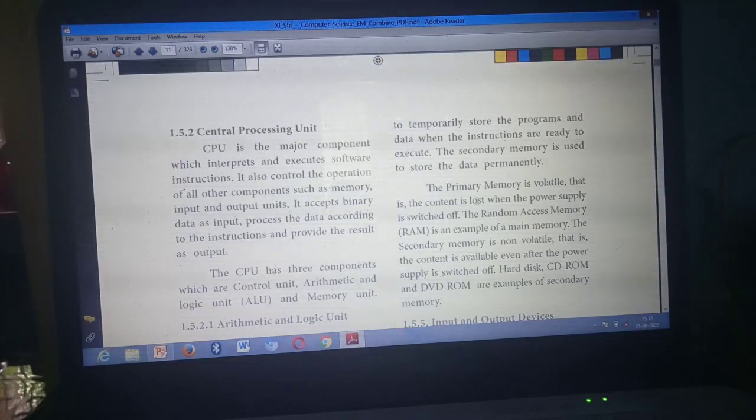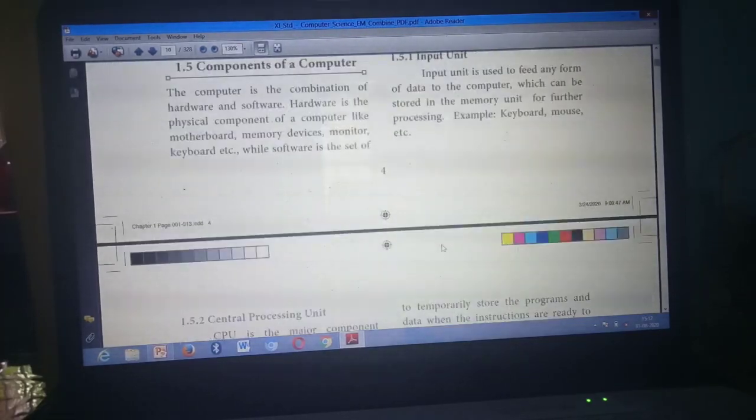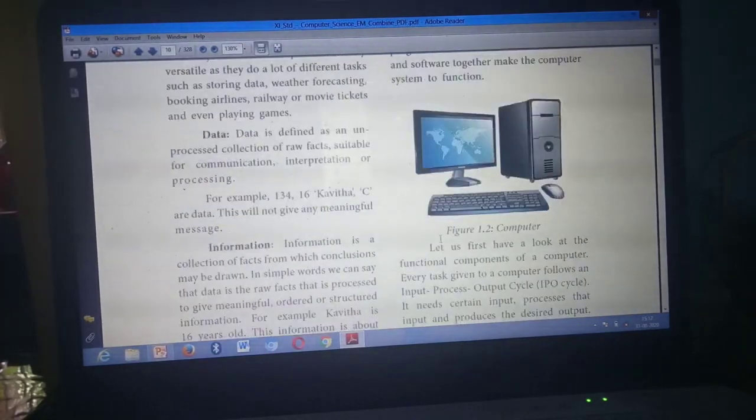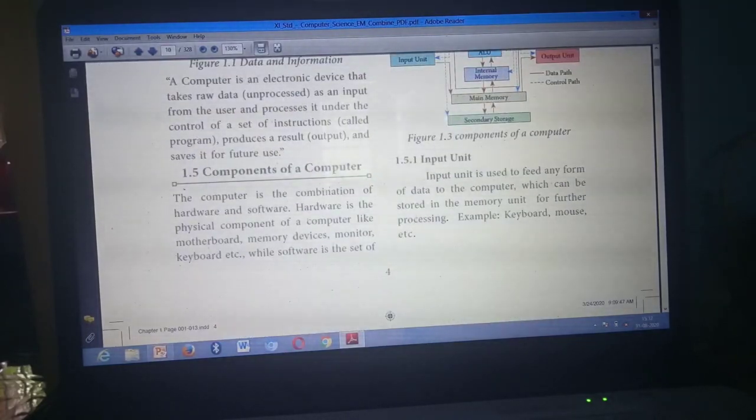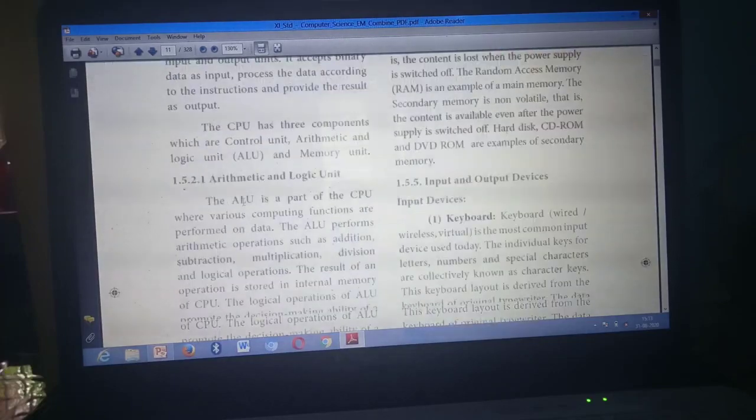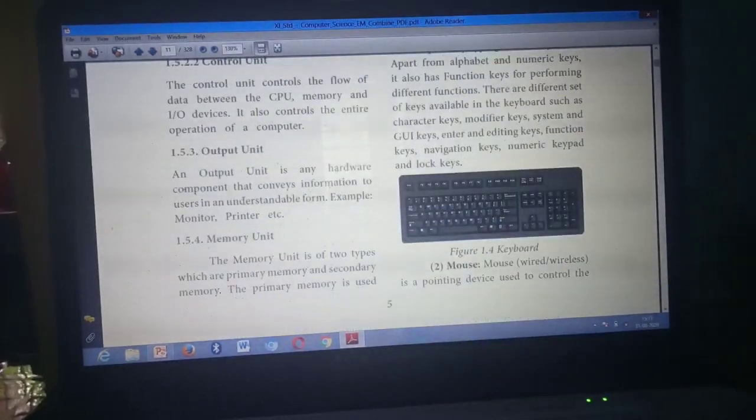Yes. Then next question: differentiate input unit and output unit. For input unit, take page number 4. Input unit is this one. Mark page number 4, input unit. Have you marked? Then output unit, page number 5. This is the output unit, under the heading output unit, these 4 lines. So input unit, page number 4, under the heading input unit, those 4 lines. Output unit, page number 5, under the heading output unit, these 4 lines.